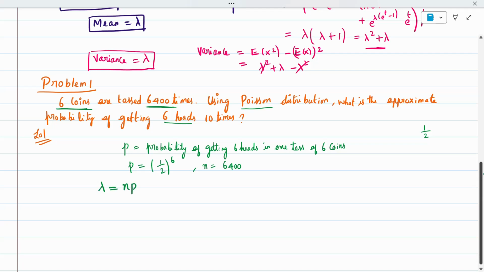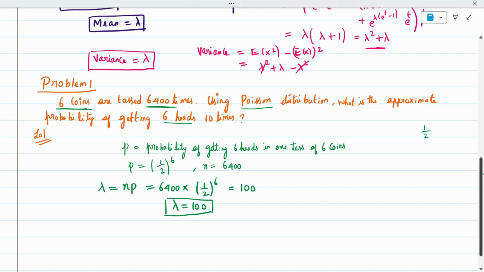So N and P when I multiply, 6400 into 1 by 2 the whole power 6, 2 power 6 is 64, so I'll be getting 100. So lambda we got to be 100. Now it is in terms of lambda, and whatever the final question asked, I can complete it.